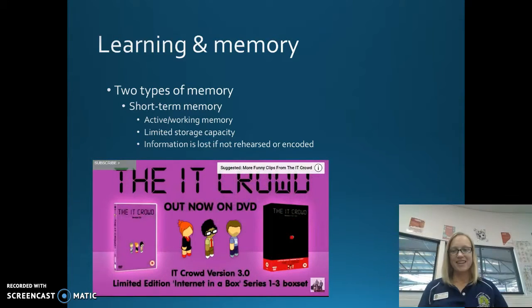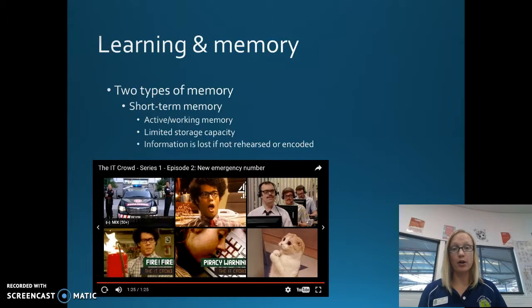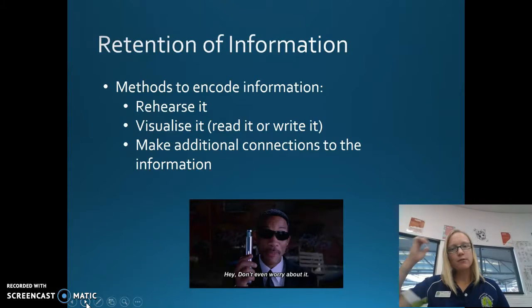So as you can see, if you didn't really rehearse that number over and over, I don't think you'd have much success in remembering that number. So for retention of information, in order to encode information and transfer it from short-term to long-term memory, we need to do things like rehearse it, for example, that number, to say it over and over and over again.